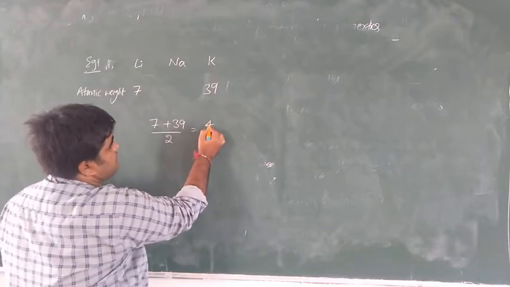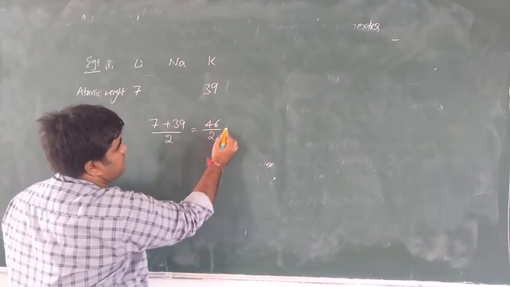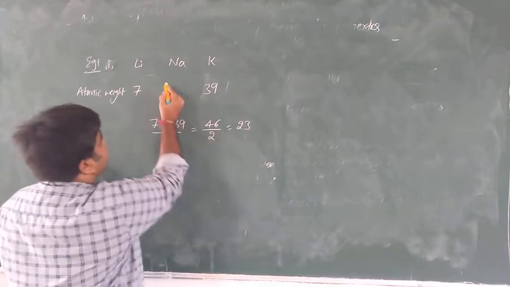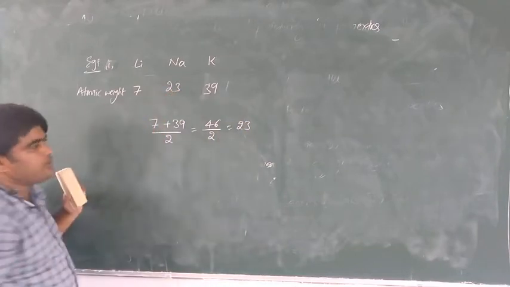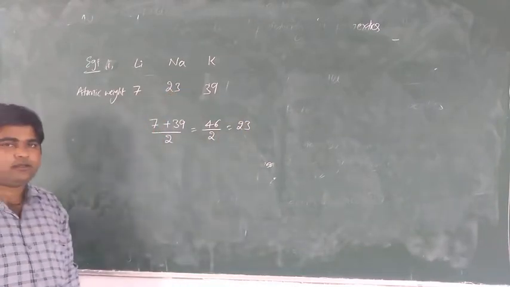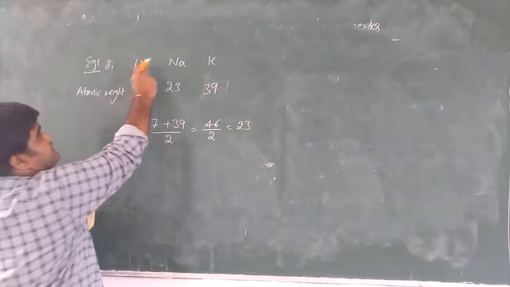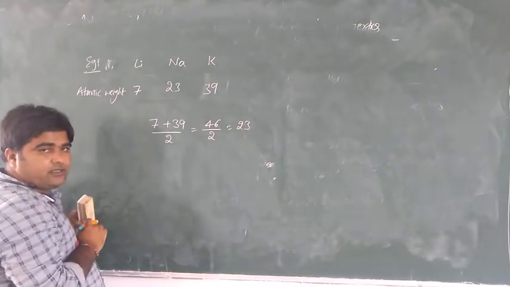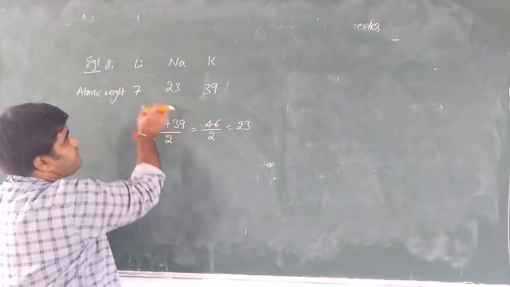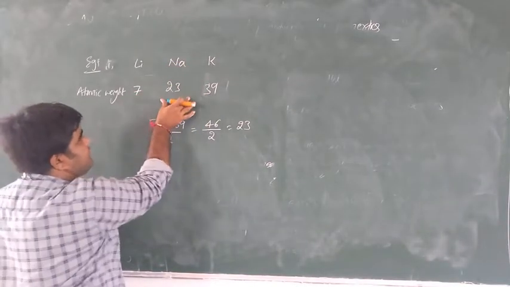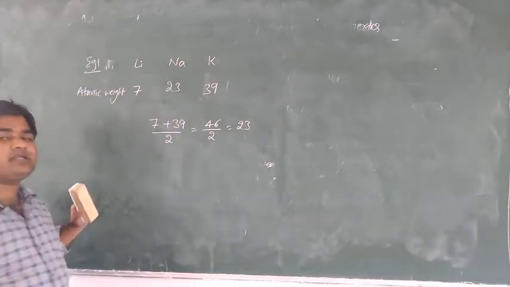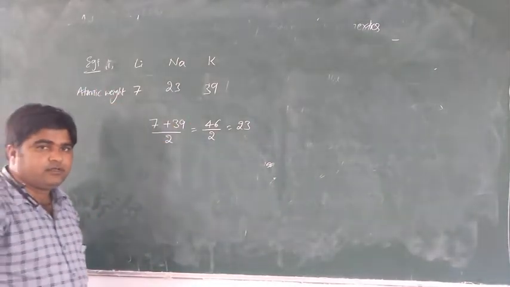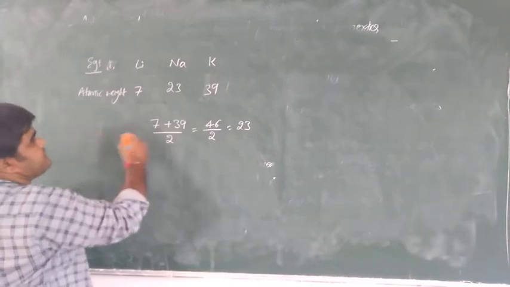How much? 46 divided by 2, that is 23. So the atomic weight of sodium is 23. Is it clear?